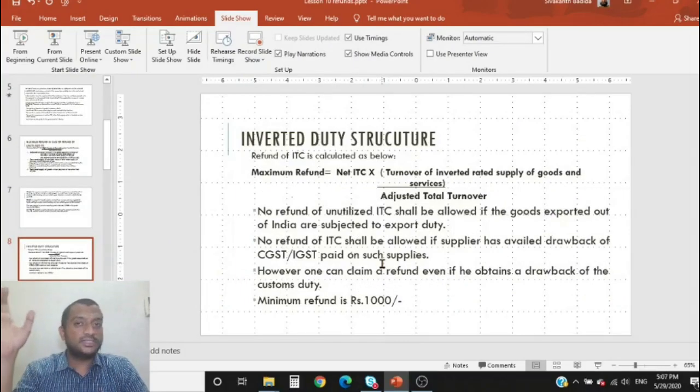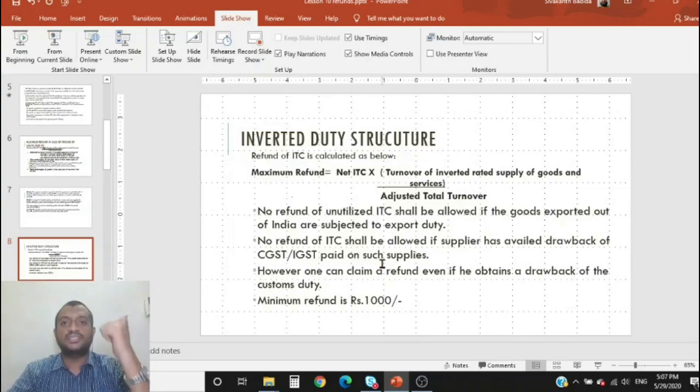So customs duty is okay. When I import something, customs duty is levied along with IGST. So if I claimed a drawback of customs duty, I can still claim a refund of IGST as per section 54. But if I claimed a drawback of customs as well as IGST, I cannot again apply for refund of IGST as per this section, because it will lead to double benefit.